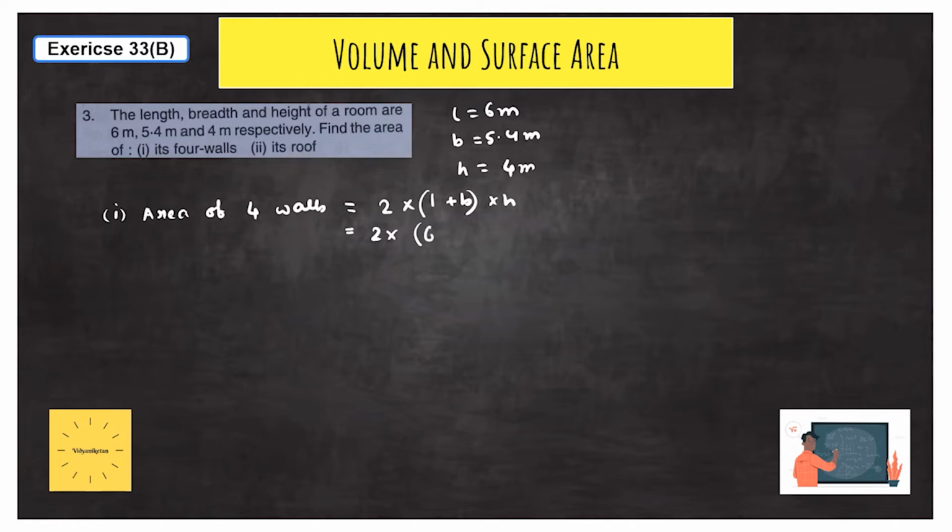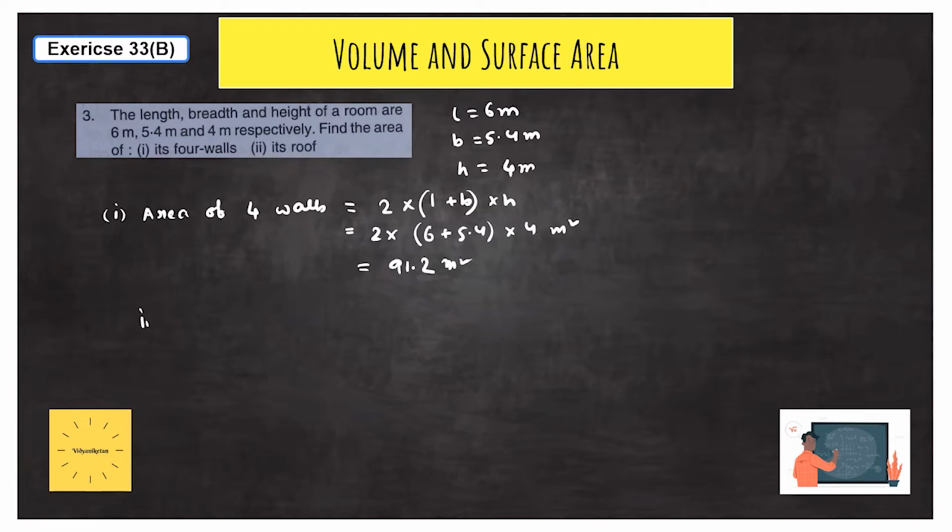So L is 6 plus B is 5.4 into the value of H is 4. So how are we getting this formula? This was all done in the previous slides and previous videos. Please see those videos and you will find out how the area of four walls gets this formula. So after this calculation, you will find this to be 91.2 meter square. Obviously, here it will also be meter square. So the area of four walls is done.